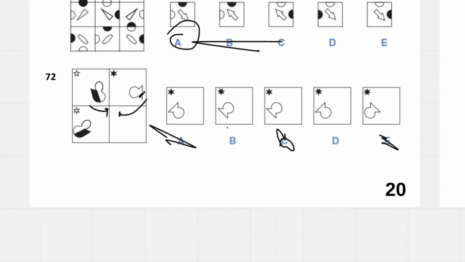So we do the rotation. This is going to be like that. And we sort of have to make it point. Or the rotation, if you want to look at it clockwise, it does a 45-degree clockwise rotation and then flips upside down, or flips on its side. So it's going to look like D.